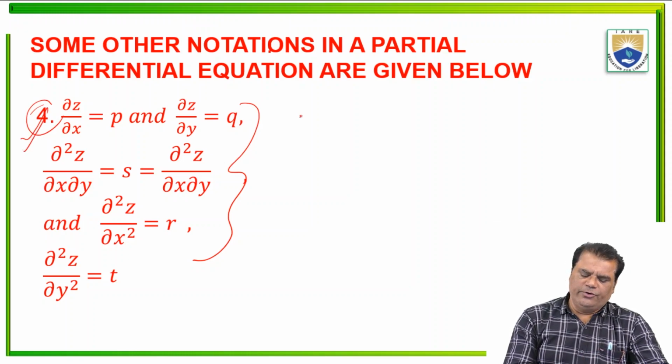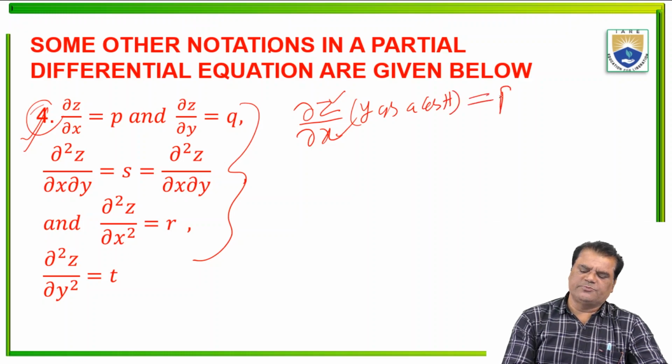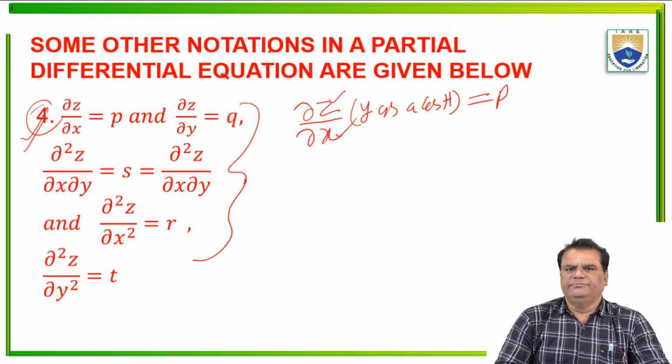Here dou z over dou x is the partial derivative of z with respect to x, where the other variable y is constant. This is represented by small p.